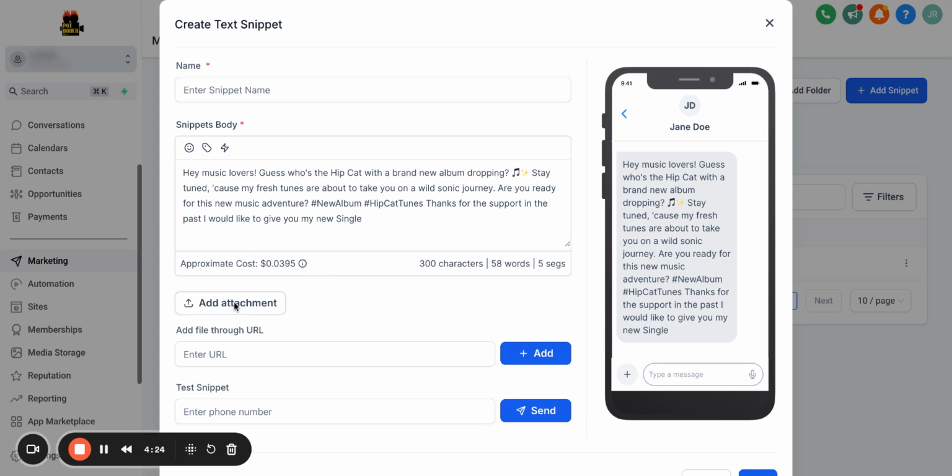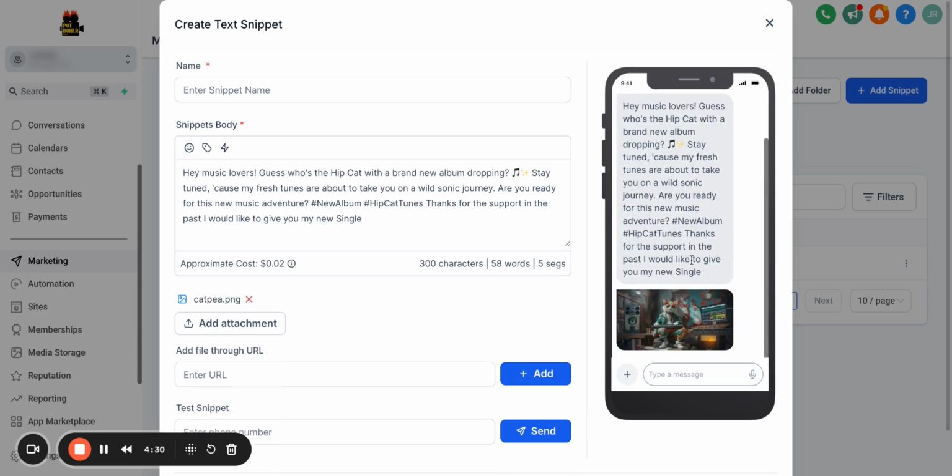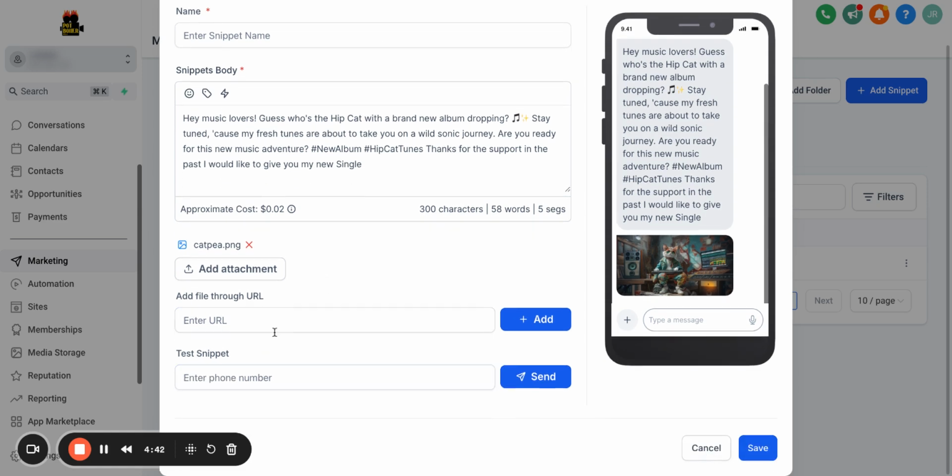Let's say we want to bring in a picture. Here's our picture, and we can put that inside our text message. Look at that, a nice smooth text message. If you wanted to put in a link or anything like that, you would have to go get the link and put it inside here, in your URL.